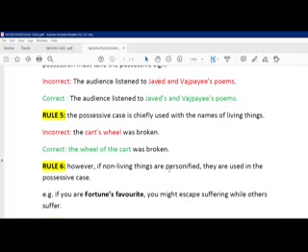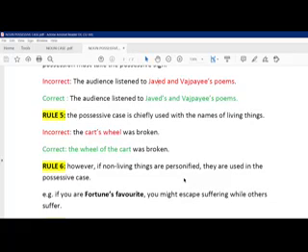However, if non-living things are personified, that can happen. It means we describe them as if they are persons. Sometimes we do it. The whole earth, we describe it as our mother. The earth, a non-living object, we describe as someone having life, just like our mother.